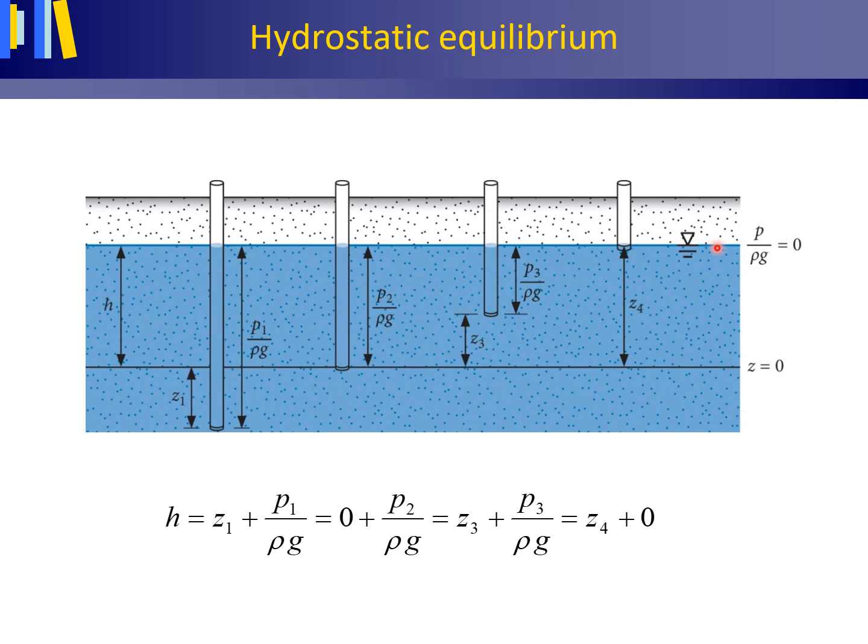This figure shows us the hydraulic head, elevation head, pressure head for a number of piezometers with their screens at different depths. We have a no water flow situation because the hydraulic heads for all these piezometers are the same, and we call that hydrostatic equilibrium, hydrostatisch evenwicht.